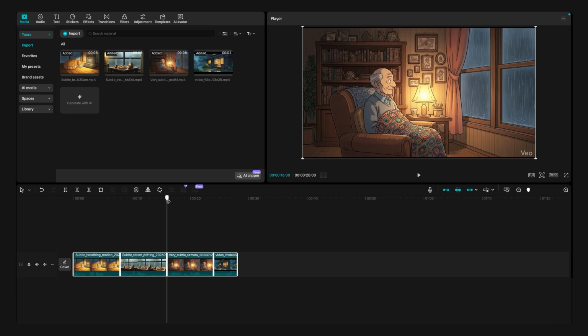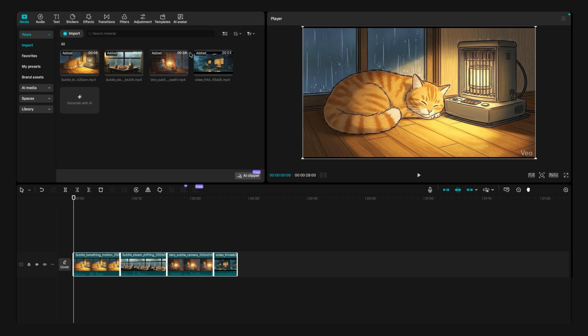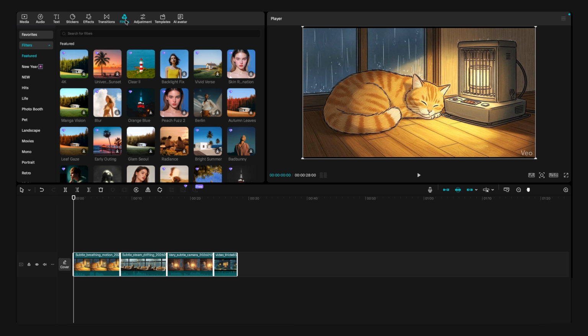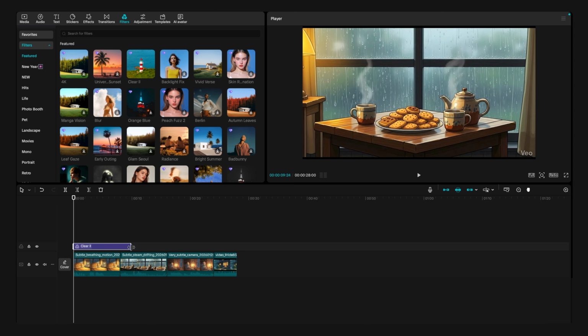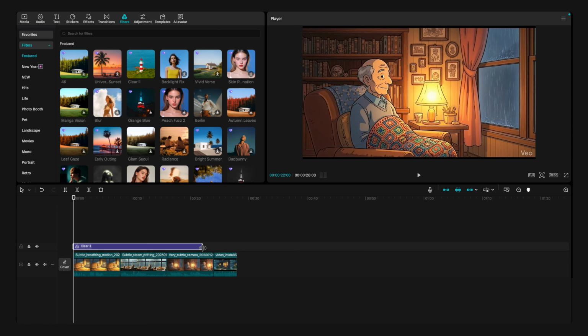Once you're done with that, you can choose to add a filter to make the animation look more vibrant. In my case, I'm going to use the Clear 2 filter. I'll drag it into the timeline like this and then stretch it so it covers the entire video. You can lower the intensity if you feel it's too strong, but I'll keep mine around 88.